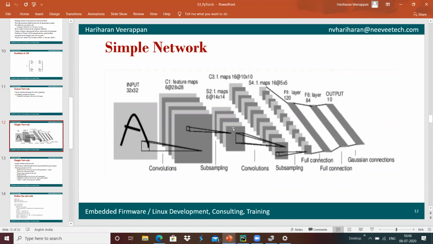Once it is done we do subsampling, then convolution again, then subsampling again, and from the subsampled outputs we achieve the output layer. We will see how to create a simple network using this.